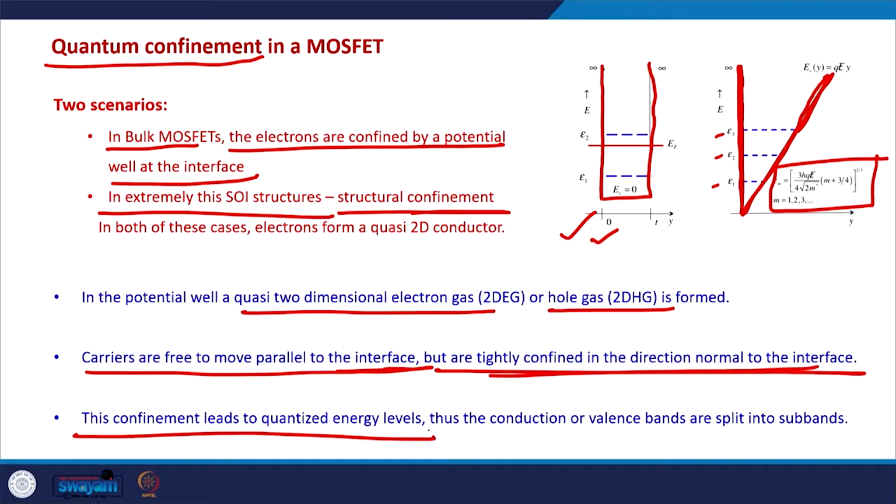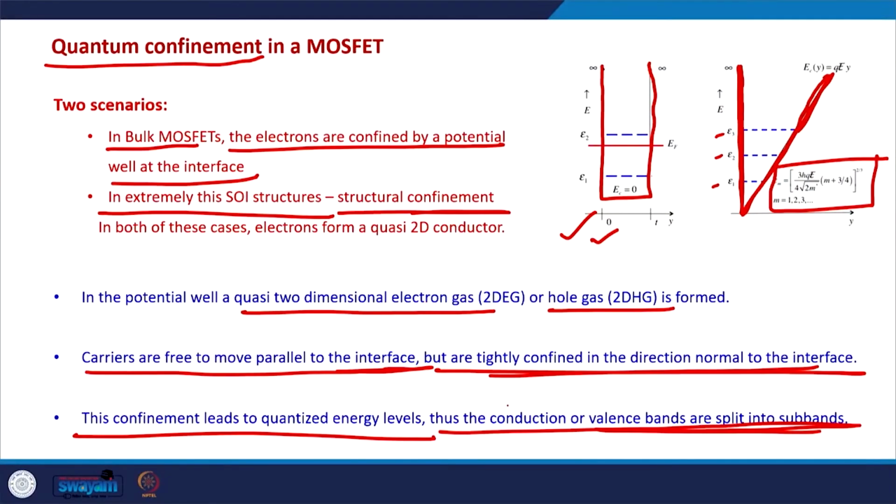And how do we consider this quantum confinement? So, this confinement leads to quantization of the energy levels in the direction of the confinement, and that is why the conduction band or the valence band, both of the energy bands are split in the regimes of the confinement. This kind of confinement we have already seen in quasi 2D materials, where the charge carriers, the electrons are free to move in two directions, but they are confined in the third direction, and the similar thing will happen here.